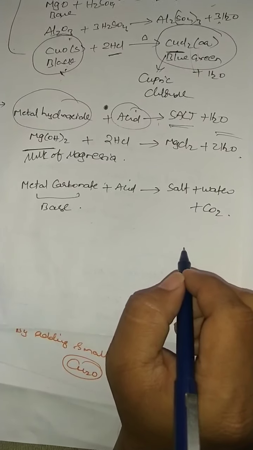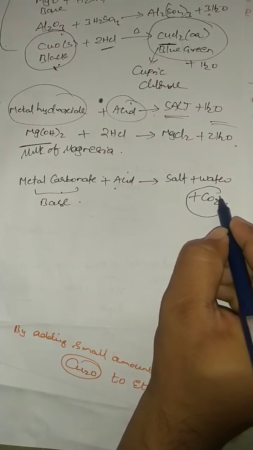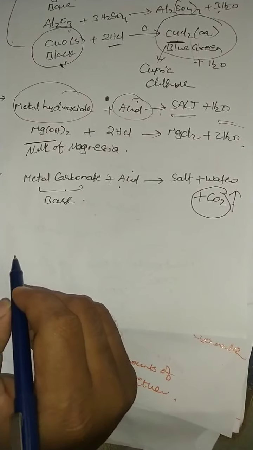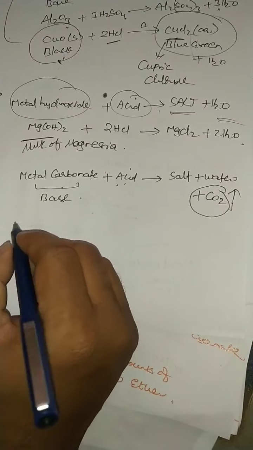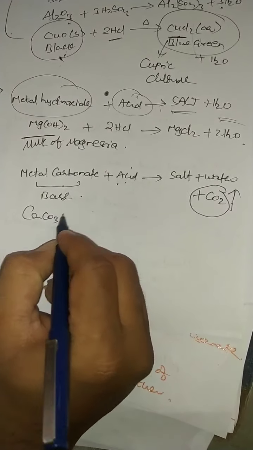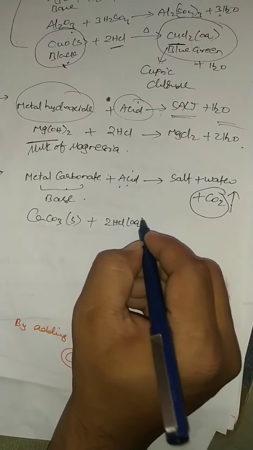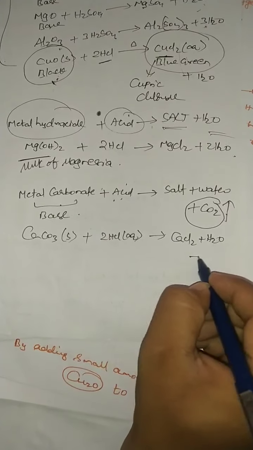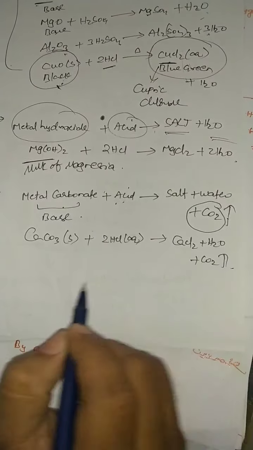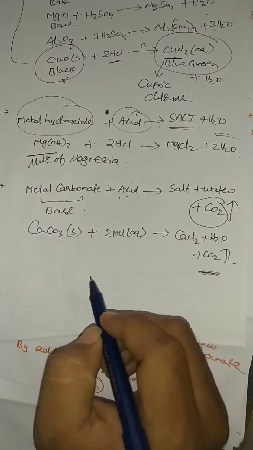The thing you have to remember is, whenever a metal carbonate is heated with acid, which gas is liberated? Carbon dioxide gas is liberated. That point is important. Metal carbonate reacts with acid to liberate carbon dioxide. A well-known example: calcium carbonate reacts with HCl to give calcium chloride plus H2O plus CO2. So here carbon dioxide gas is evolved.